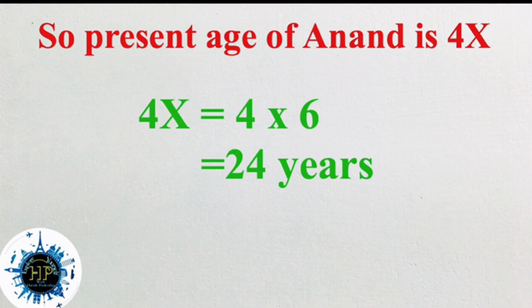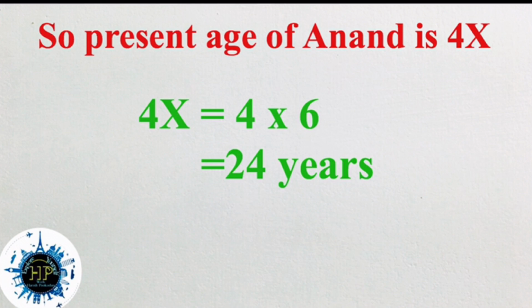This is the way to find the answer if the question is asked in the form of a ratio. In this problem, age problems and ratio problems are combined. If you have any doubt regarding ratios, you can definitely look at the previous video on our YouTube channel, ratio and proportion shortcuts and basics. That will also be very helpful for this question. So the answer is: the present age of Anand is 24 years.